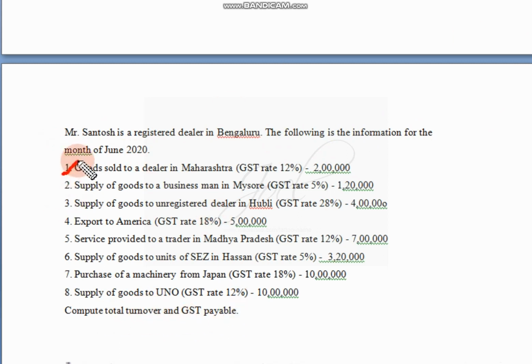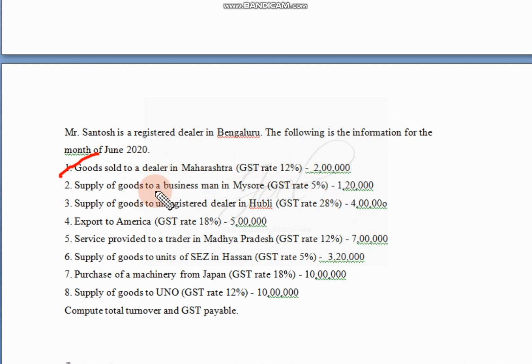First item, goods sold to a dealer in Maharashtra. Here is a dealer from Maharashtra, some other state, so the applicable tax is IGST. IGST is applicable because it is between two states. In case of CGST and SGST, the tax rate is divided into two parts and distributed equally between SGST and CGST, but in case of IGST we write it as it is. So 2 lakh rupees into 12% will be our answer.